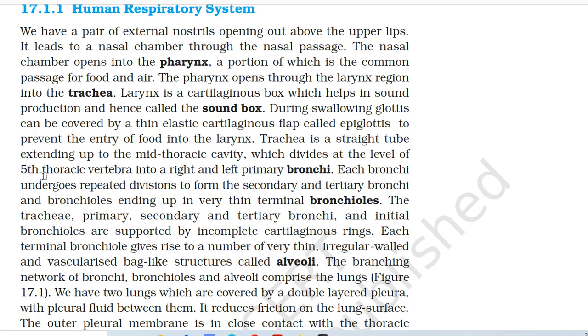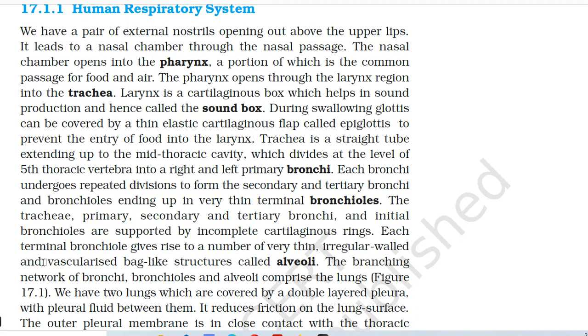into the larynx. Trachea is a straight tube extending up to the mid-thoracic cavity, which divides at the level of fifth thoracic vertebra into a right and left primary bronchi. Each bronchus undergoes repeated divisions to form the secondary and tertiary bronchi and bronchioles ending up in very thin terminal bronchioles. The trachea, primary, secondary, and tertiary bronchi and initial bronchioles are supported by incomplete cartilaginous rings.